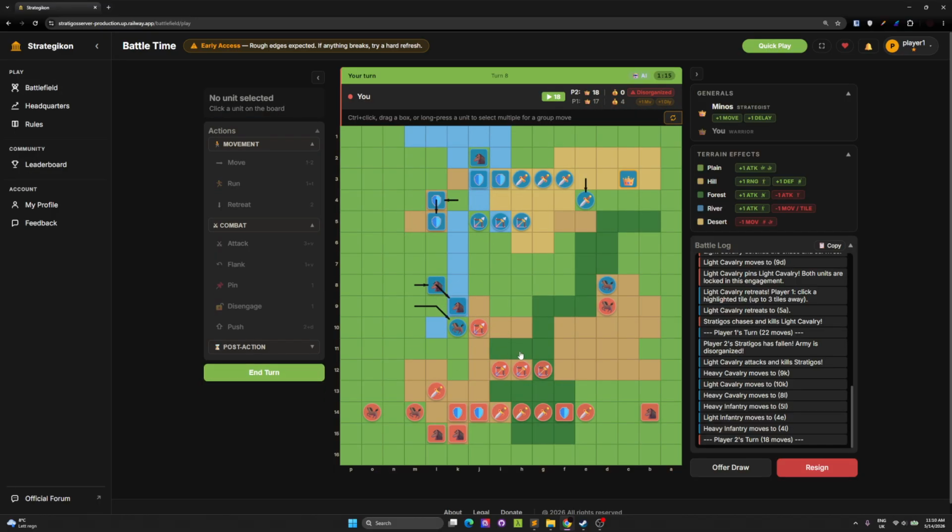If you control, you can do like this, and if you click escape, it's gonna release them. So here you can see the bank, how many units you have, remaining moves.